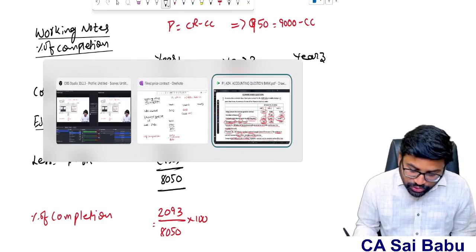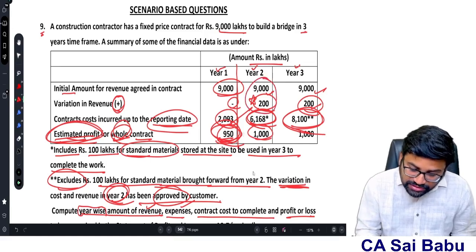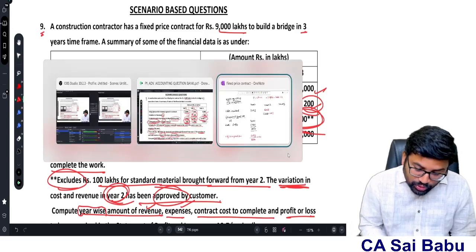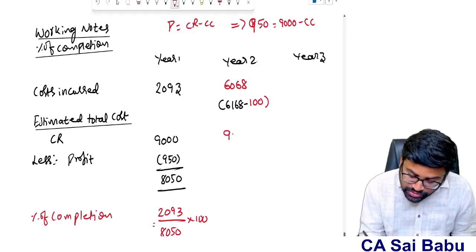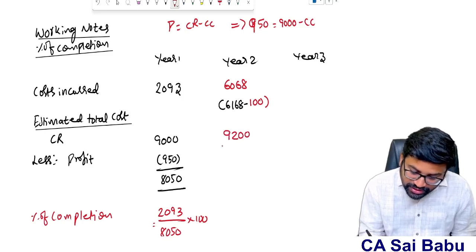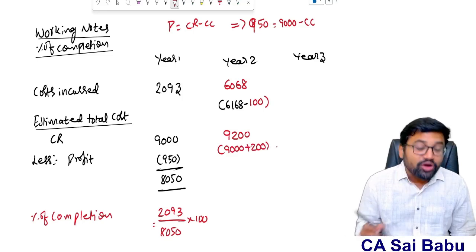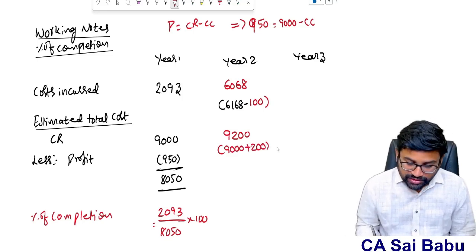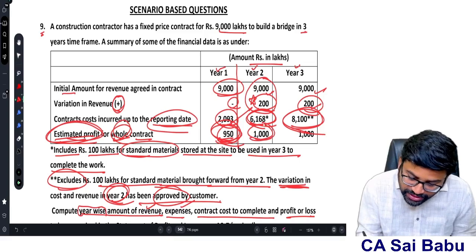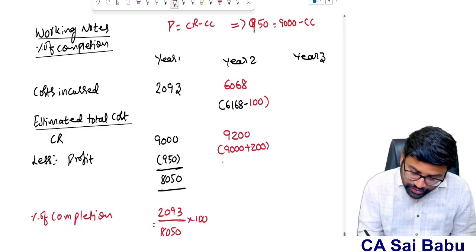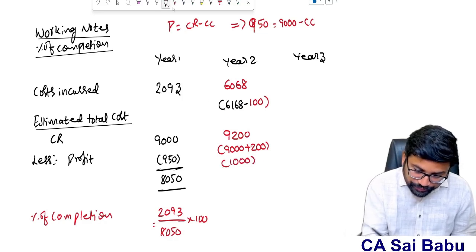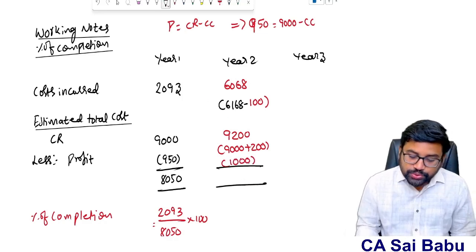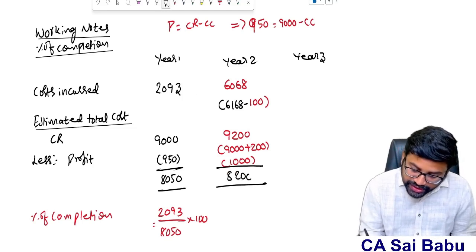Simple, sir. We know in the second year there was a variation. Therefore, my initial agreed amount is 9,000. My contract revenue will be 9,200, sir, because 9,000 is the original, 200 is the variation. So my contract revenue has become 9,200. And my profit of the contract is how much, sir? 1,000 lakhs. So therefore, if I reduce, see here, 9,200 minus 1,000, 8,200 is what, sir?